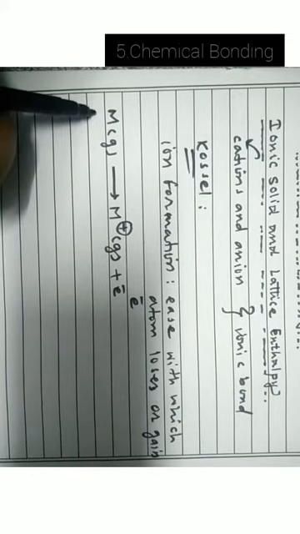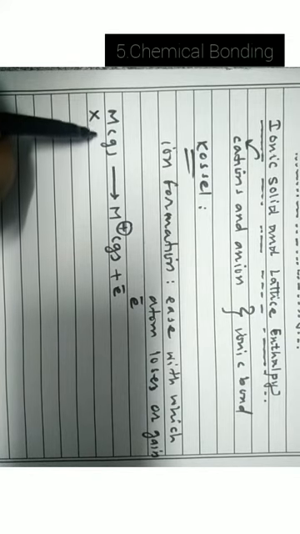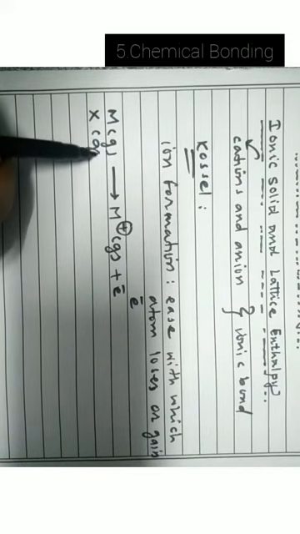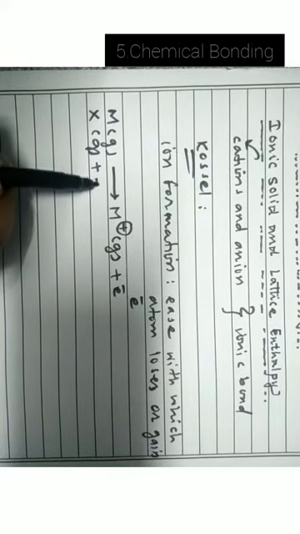Now you have other atom called X in gaseous state. If this atom gains electron, it will form X minus ion. Okay, so it has formed anion.